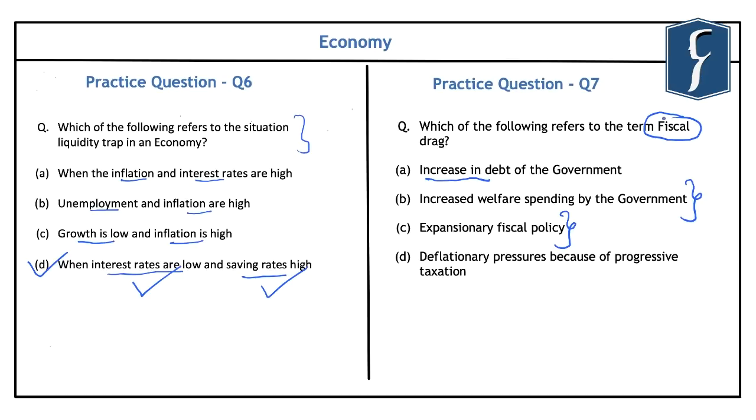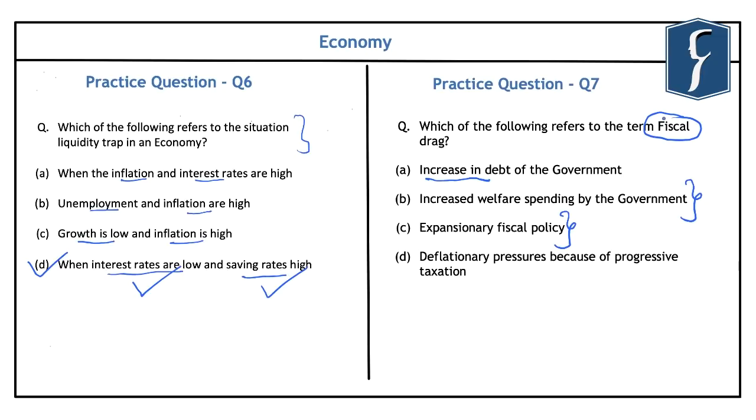And such a scenario prevails in a progressive taxation economy where there are different tax brackets for different income groups. Now, due to the inflation or increase in the income growth, what happens is that different people are dragged into higher tax brackets, and that leads to increased government tax revenue.